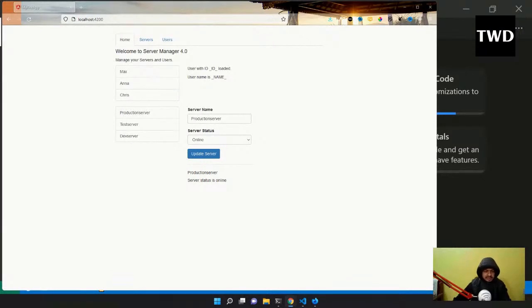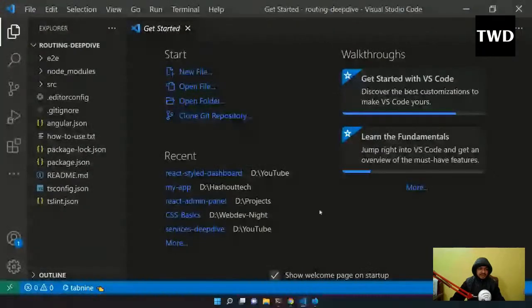Routing and all are inbuilt in Angular, so it is not like React, where you have to use a third-party thing like React Router, which is quite complicated and keeps on changing. I have two React Router videos on my channel also. One is for React Router 5, the older one, and now React Router 6 has happened, with very big changes. But in Angular everything is managed by Angular only. That is the benefit sometimes of Angular. In React you have to be completely dependent on a third party, and that third party can do anything. But at the end of the day, everything is open source only.